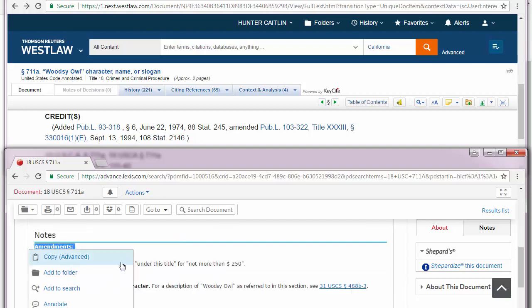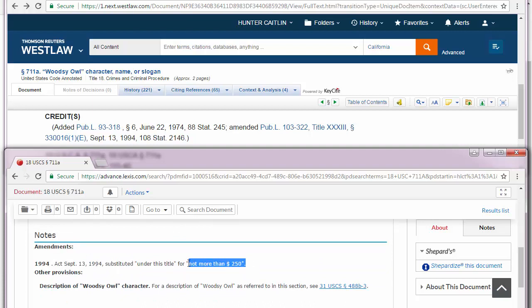here's what the amendment did. The amendment changed the fine a little bit. It substituted not more than $250 for a fine under this title. So now you know if you want to research the fine, then you're going to want to research the amendment. If you want to research the substance of the statute, you're going to want to research the original enactment.